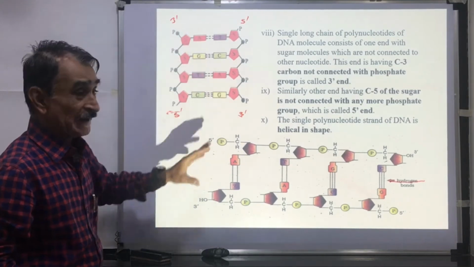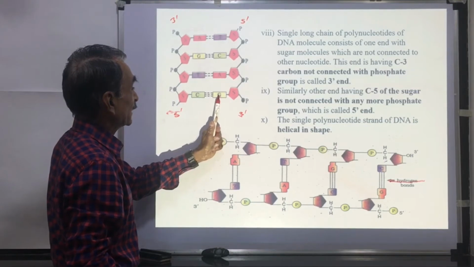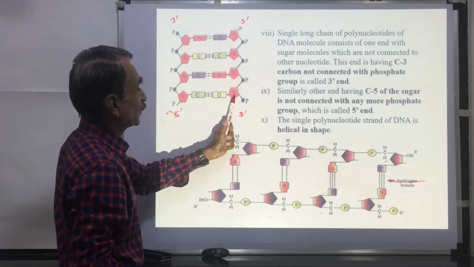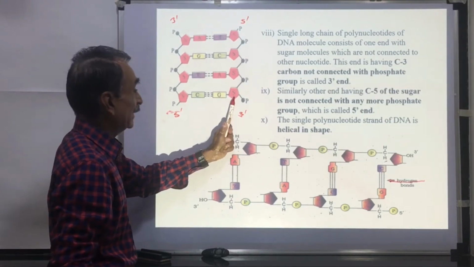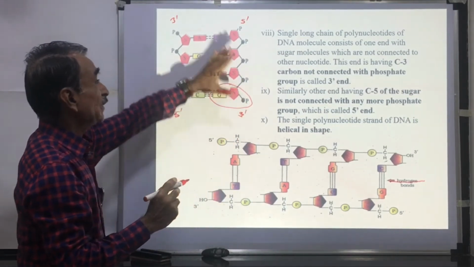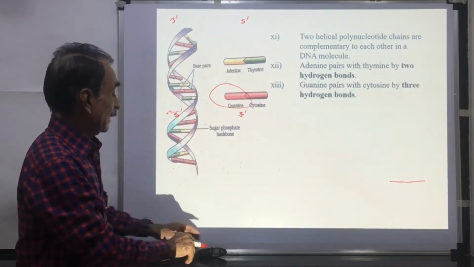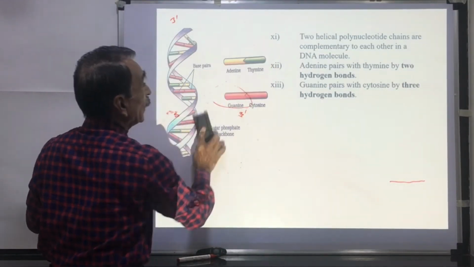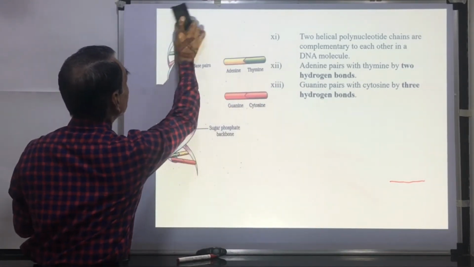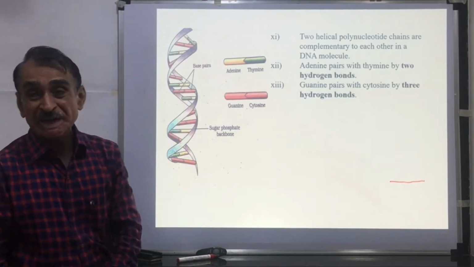Two strands are anti-parallel. Here you can see the nitrogenous bases: guanine, adenine, cytosine, thymine. To the nitrogenous base, sugar is attached, forming a nucleoside. Then phosphate is attached, and there is formation of a nucleotide. Such nucleotides are placed one above the other. Here you can see two helical polynucleotide chains, complementary to each other in the DNA molecule.